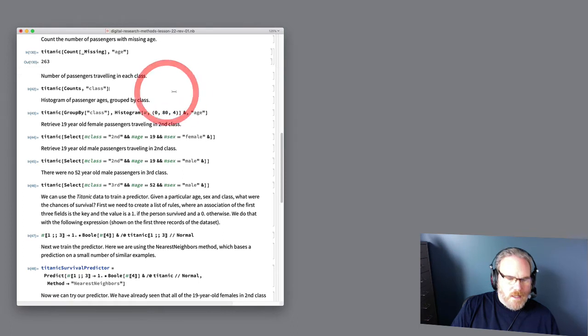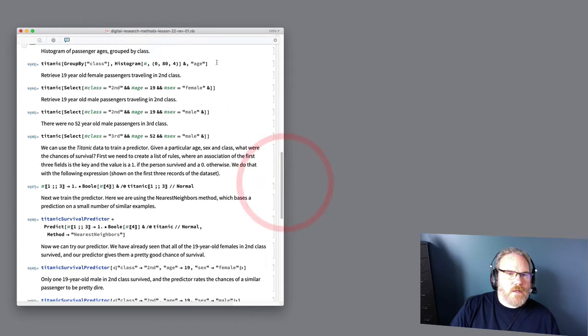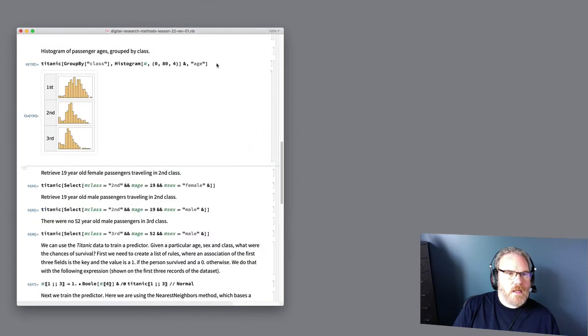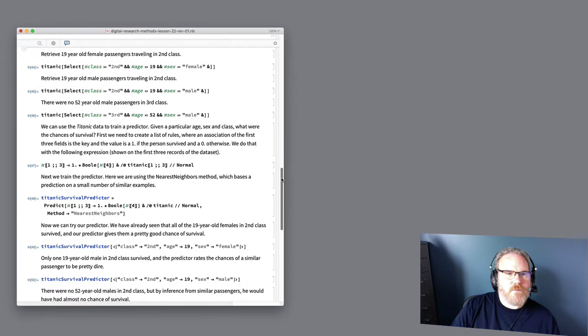And we can use counts to see how many people are in each class. So majority of the passengers in third class and an approximately equal split for the other 2 classes. We can also use histogram and group by to group passengers by class, and one of the things that we see is there's a wider kind of distribution of first class passengers and second class passengers than there is of third class passengers. Most of the third class passengers were younger on average than the travelers in other classes.